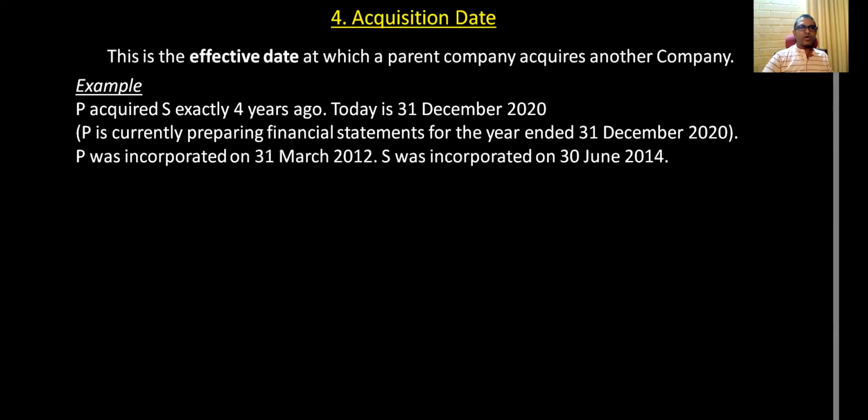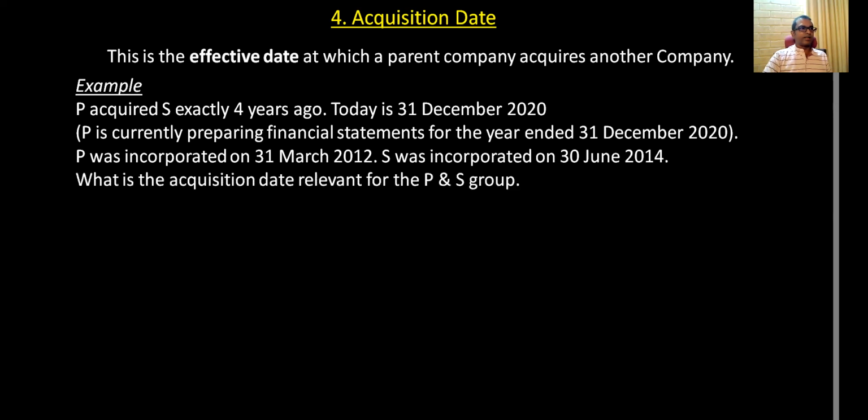P was incorporated. What is the meaning of incorporated? That means you started P, started the company, right? The day the founders started the company was the incorporation date. Incorporation date is 31st March 2012. S was incorporated 30th June 2014. Okay. And what is the acquisition date relevant for the P and S group? Right.